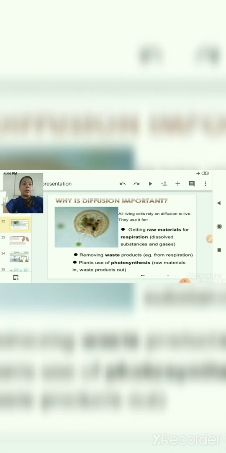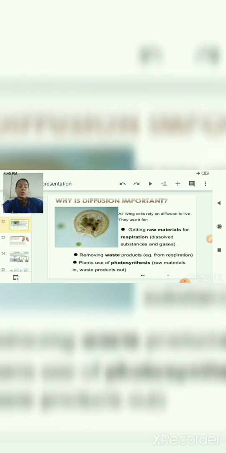Why is diffusion important? All living cells rely on diffusion to live. They use it for various purposes like getting raw materials for respiration, dissolved substances and gases, and removing waste products from respiration. Plants use it for photosynthesis, for intake of raw material, and for export of waste products from the cell. Many children asked me how CO2 and O2 come in and out of the cell. So this is the process. Diffusion is the process by which CO2 and O2 come in and out of the cell.